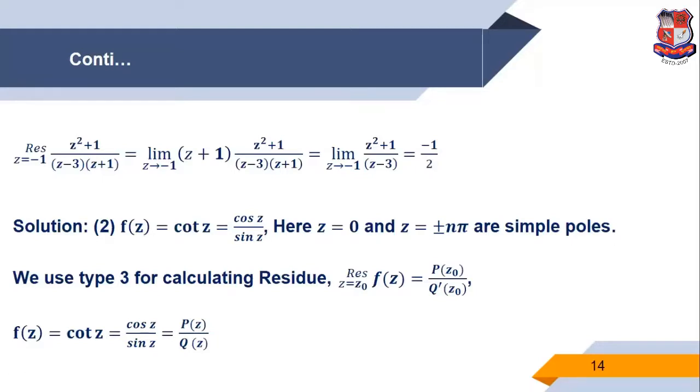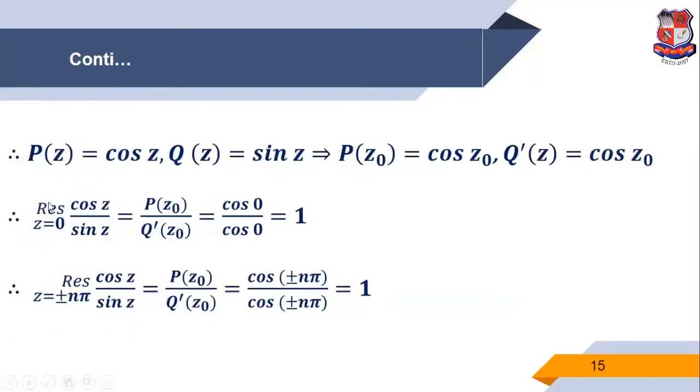Now the formula for the residue at z equals z0 is p of z0 upon q dash z0. So p of z0 is cos z0, and the derivative of sin z is cos z, so q dash z0 is cos z0.